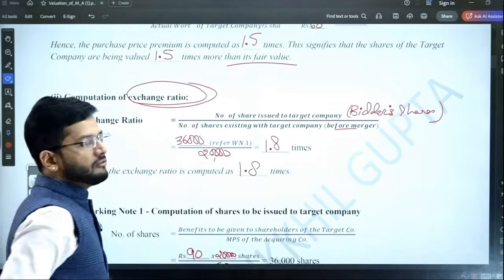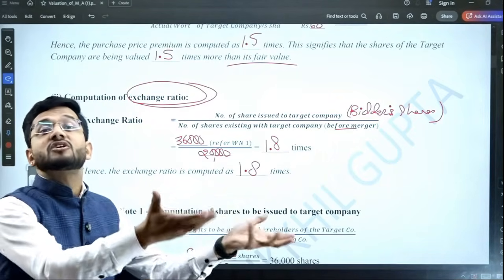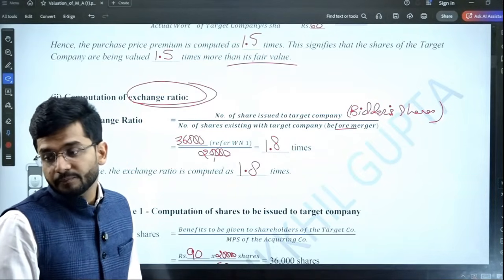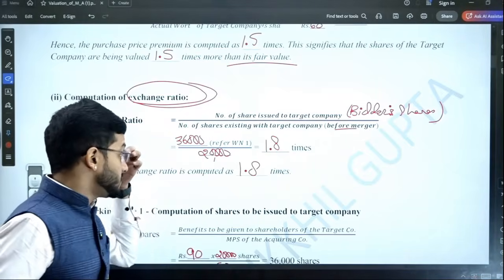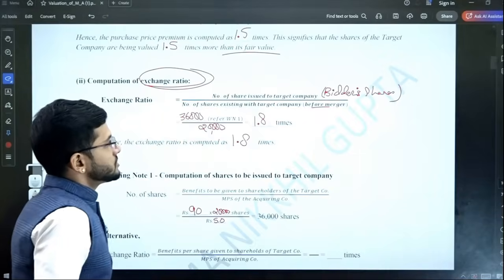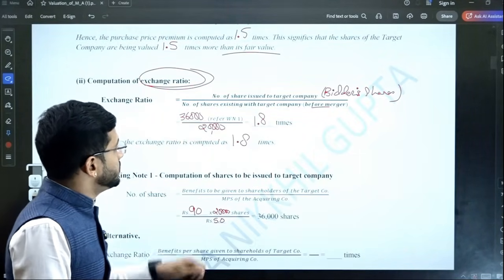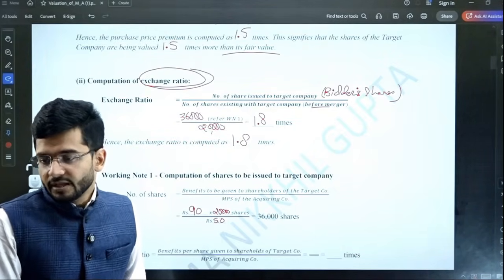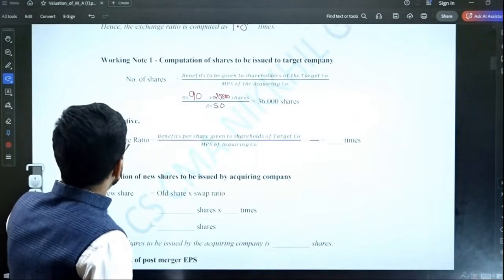For every one share of the target company, we have to issue them 1.8 shares in the bidder company because we are giving some extra value to them. So the share exchange ratio will be 1.8 times. 36,000 is the number of shares of the bidder to be newly issued, and 20,000 is the number of existing shares. Got it? So 1.8 times. Now next is what will be the exchange ratio.